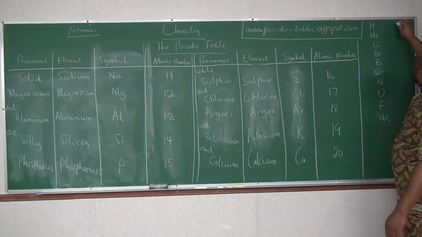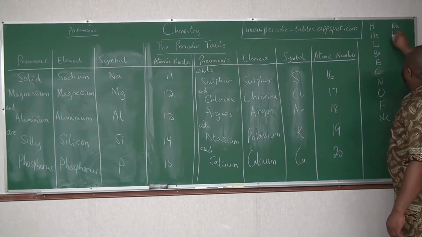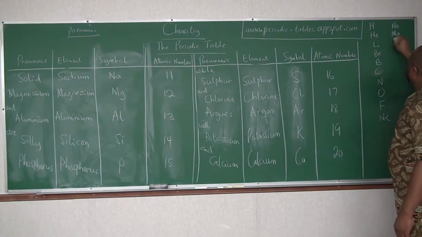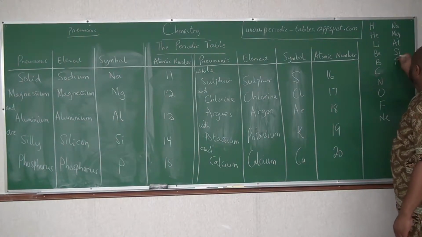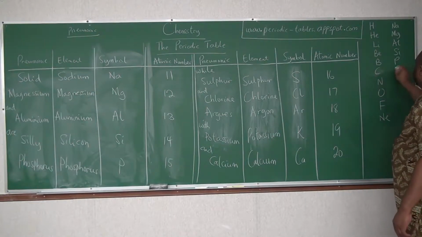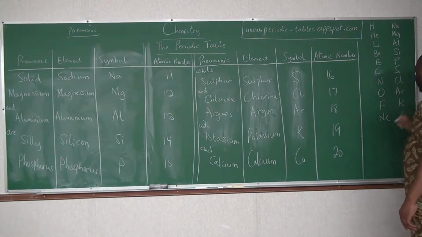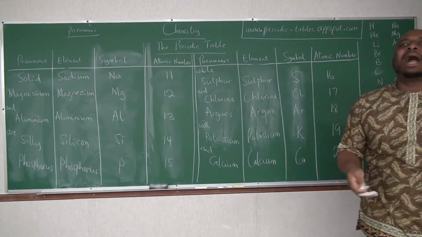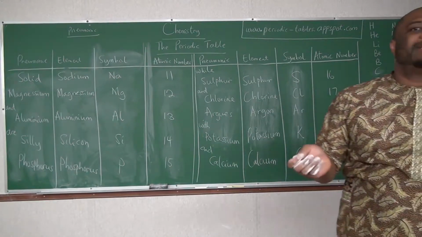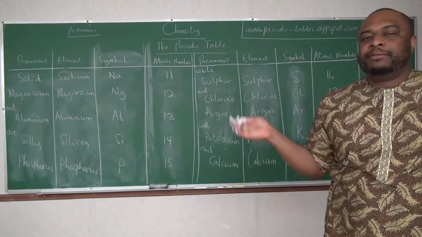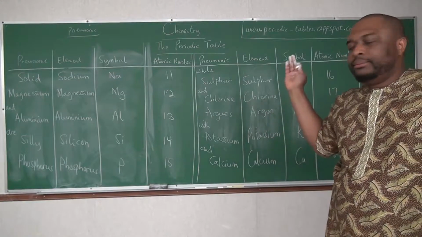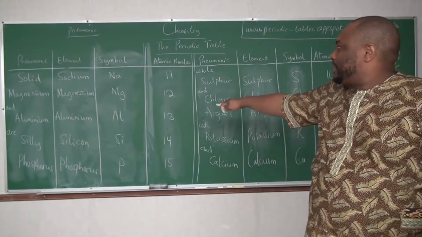So we have: Solid magnesium and aluminum are silly phosphorus, while sulfur and chlorine argues with potassium and calcium. If they ask how many electrons an atom of aluminum has: 13.